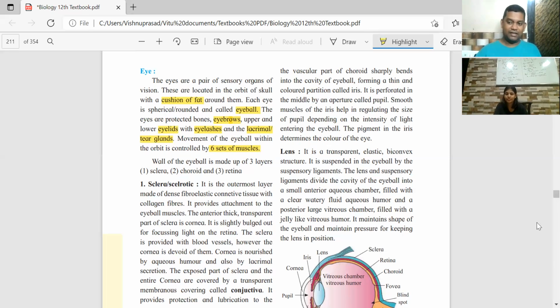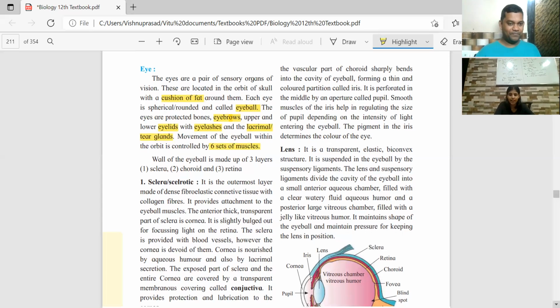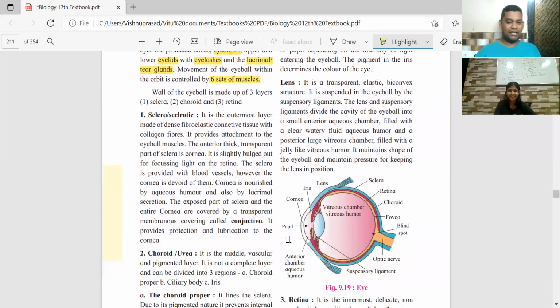Yes. Now let's go inside the eye. Okay. Inside the eye. This is the diagram of the eyeball. Okay. Now, this eyeball, which is transparent towards the front, the wall of the eyeball is having 3 layers over it. Oh yes, I know.